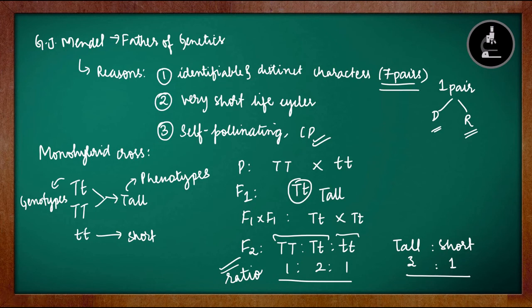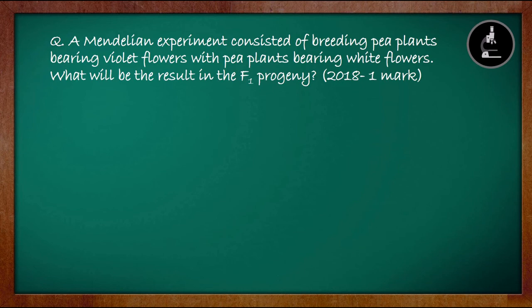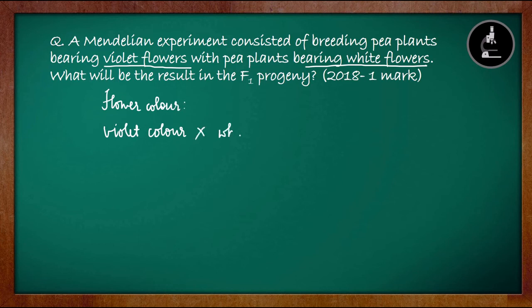So this is what we have seen in this video. Now let us quickly discuss the questions from the previous year. From this chapter, there are very conceptual questions. Starting with a simple 1-mark question: a Mendelian experiment consisted of breeding pea plants bearing violet flowers with pea plants bearing white flowers. The character is flower color. One is violet color, another one is white color. What will be the result in the F1 progeny?